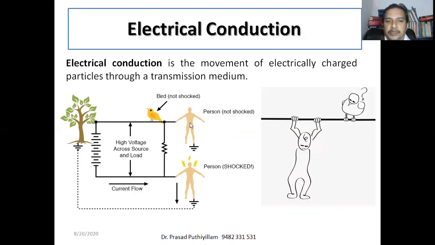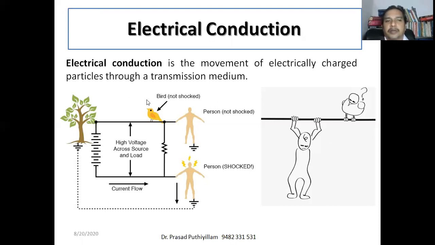Whereas a person, if he touches the transmission line, then also he feels the shock. Whereas birds, they will not feel the shock. A person standing on the earth surface or ground, if he touches that one, he feels shock. Whereas if he hangs from it, without any non-conducting materials, that means naked, then he may not feel the shock.